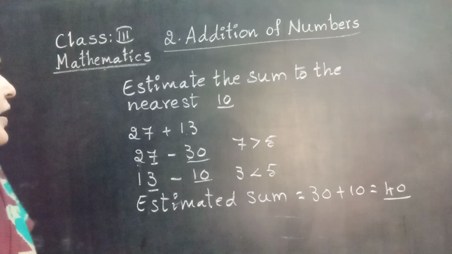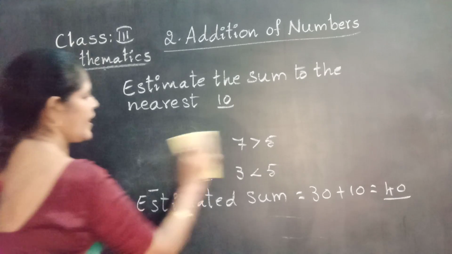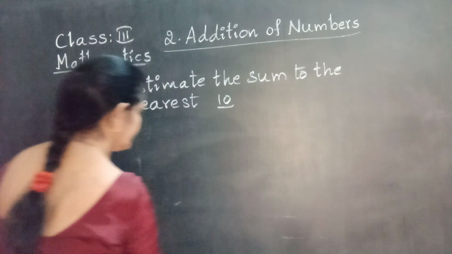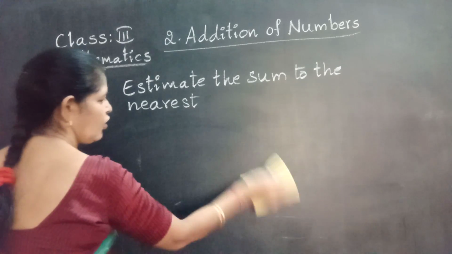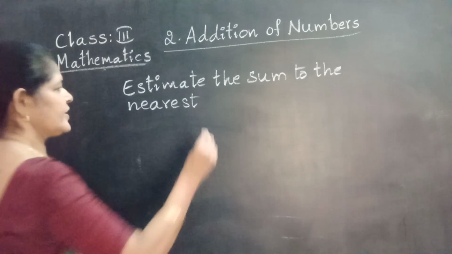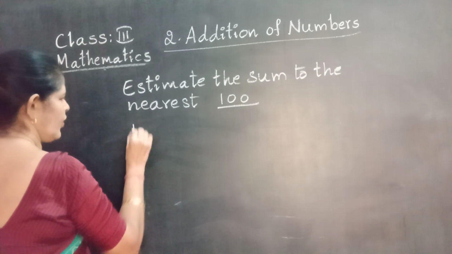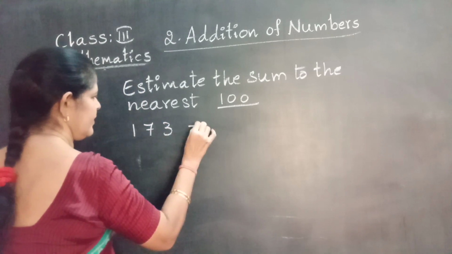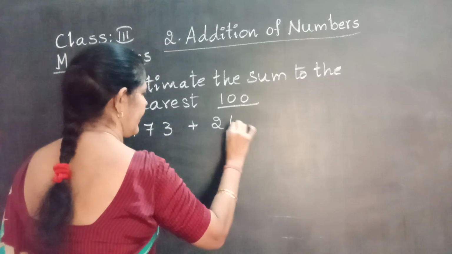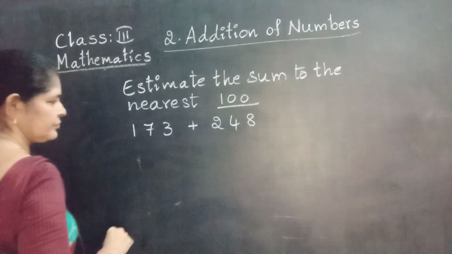Now estimate the sum to the nearest 100. Nearest 100 means we check the 10's place number of the given numbers. 173 plus 248.